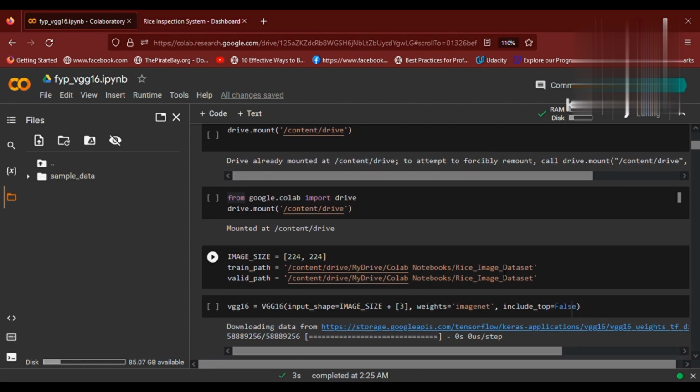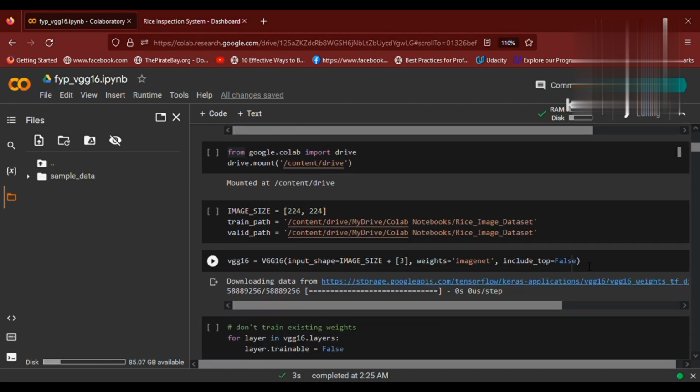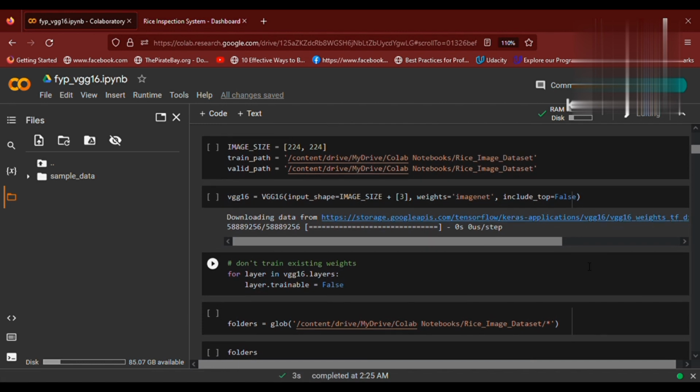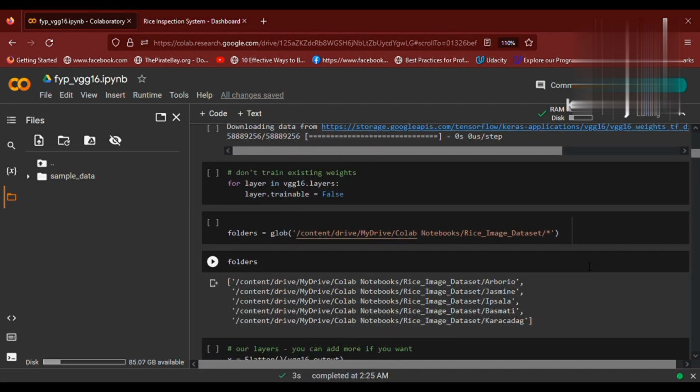Firstly, we have imported our datasets which are divided into a training dataset and a validation or testing dataset. We are using VGG16 as I have described earlier. We are importing it, and we have defined some weights for that, and there are a total of 16 layers for that.